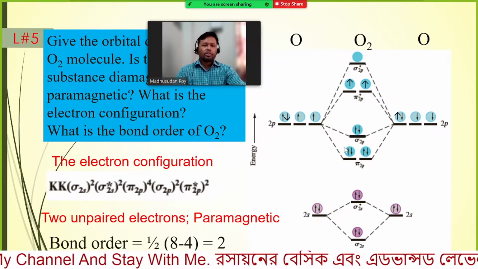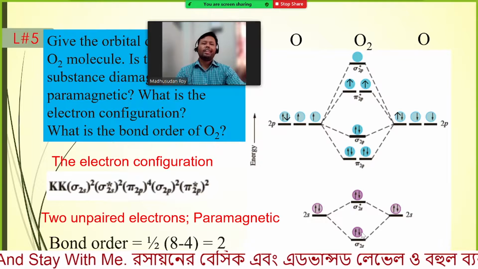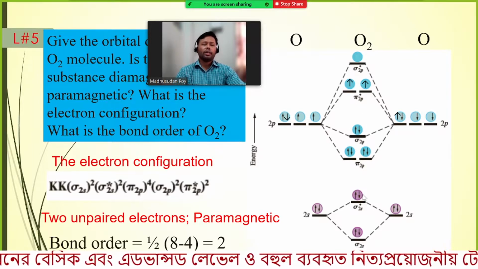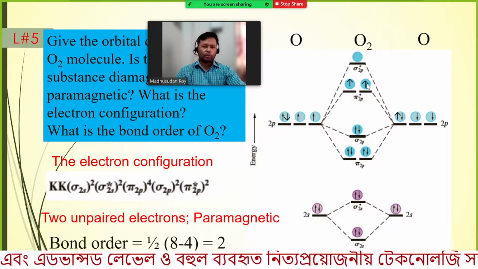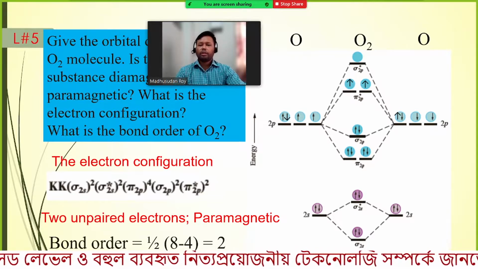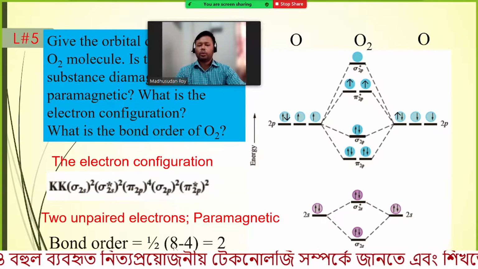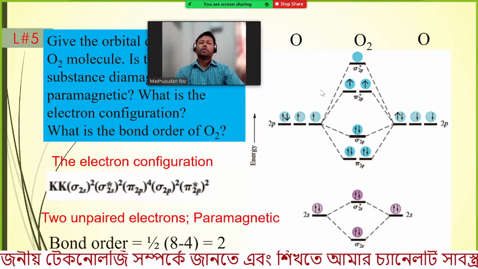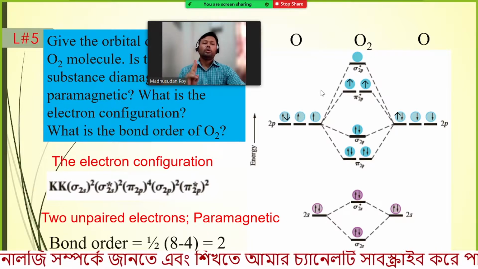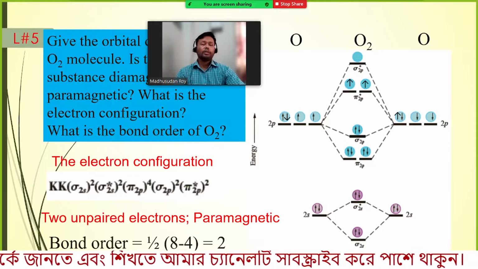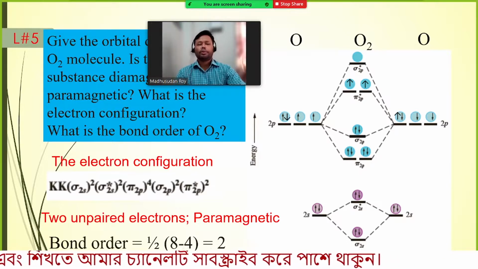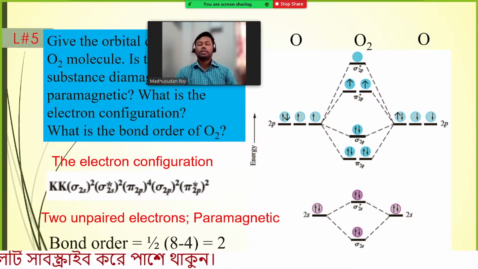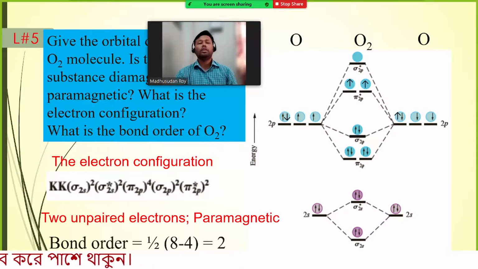So we have 6 plus 2, 8 bonding electrons, and anti-bonding, this is 2 and this 2, 4. So the bond order is half into 8 minus 4, that means equal to 2. Therefore the oxygen molecule has bond order 2, that means it can have a double bond or 2 single bonds. So the oxygen molecule is quite stable.